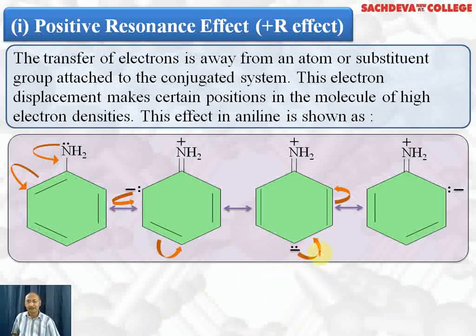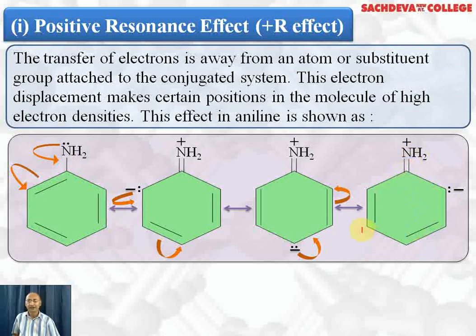This pair of electrons takes part in double bond formation, and these pi electrons will shift to the ortho position. So at the ortho position you will have a negative charge. This end becomes a positive charge. This positive and negative share electrons to form this double bond. So we have a double bond here, and here we have a negative charge at the ortho position. Here we have a positive charge on nitrogen and a double bond.